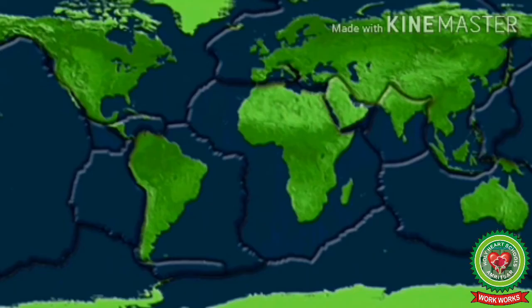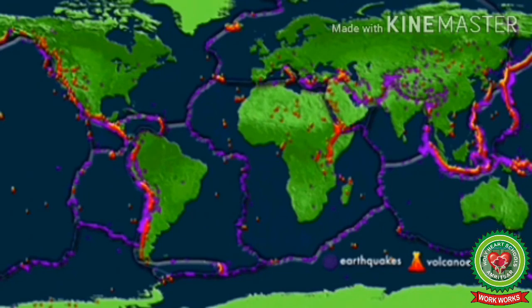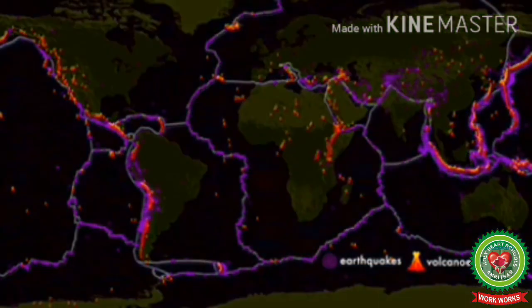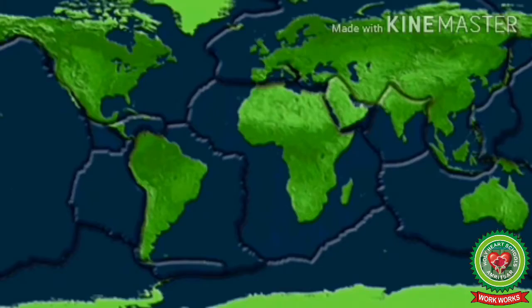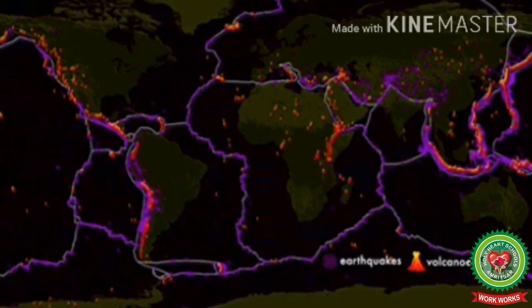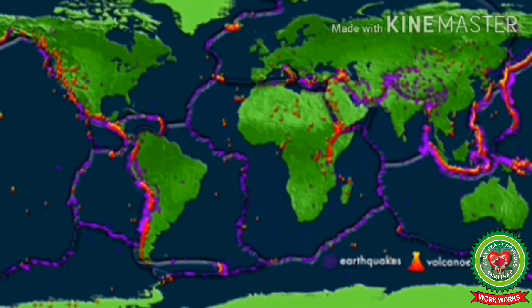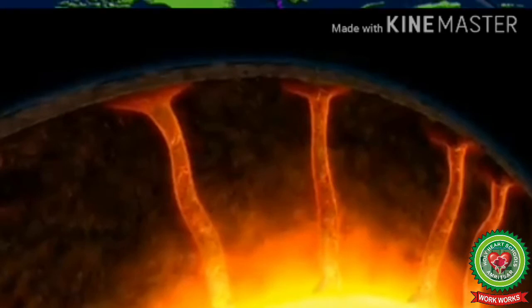So now let's understand the plate tectonic theory. The plate tectonic theory describes that the crust of the earth is composed of a series of separate moving plates which move or slide over each other. The radioactive elements present in the earth's crust and upper mantle give the energy for the convection currents.